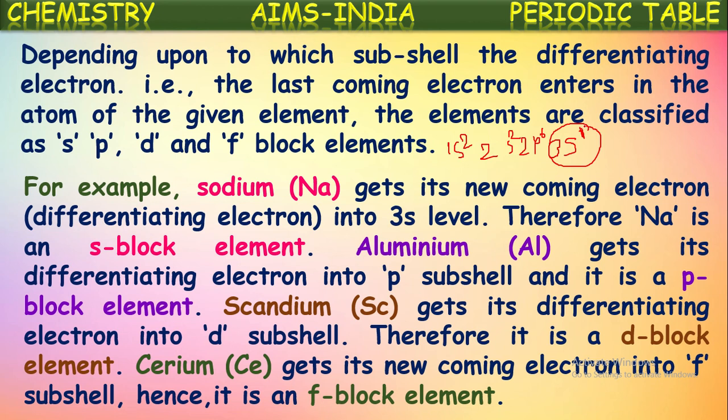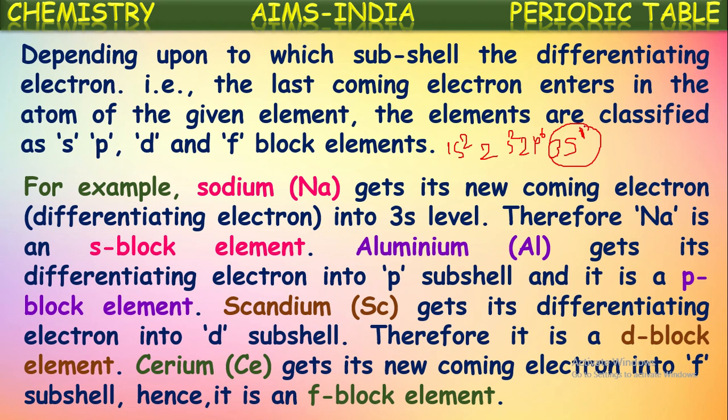Now aluminum gets its differentiating electron into p subshell. The atomic number of aluminum is 13, and its configuration is 1s2, 2s2, 2p6, 3s2, 3p1. So the 13th electron, the last electron, which we are calling here the differentiating electron, entered into the p subshell of aluminum. So we can say aluminum is a p block element.